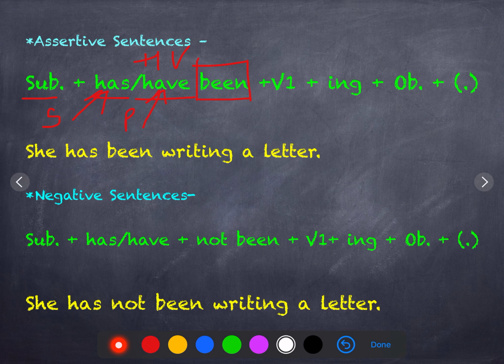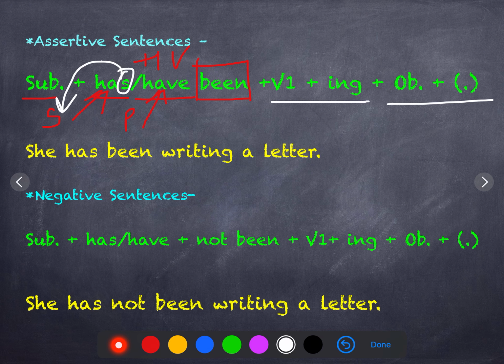You can be reminded here of s and s. When the subject is singular, then has. When the subject is plural, then have will be added, followed by been plus the verb's base form plus ing. You have already been told that ing is always added to the verb's base form. Then object plus full stop. Example: she has been writing a letter. If it is plural, they have been writing a letter.